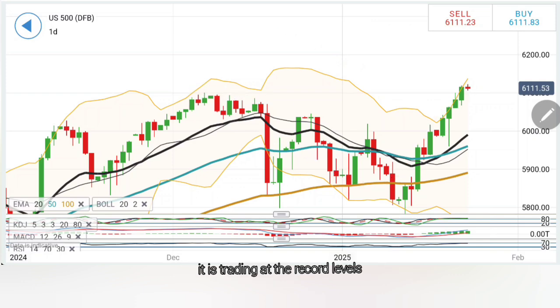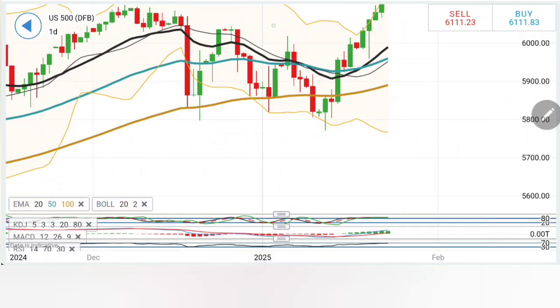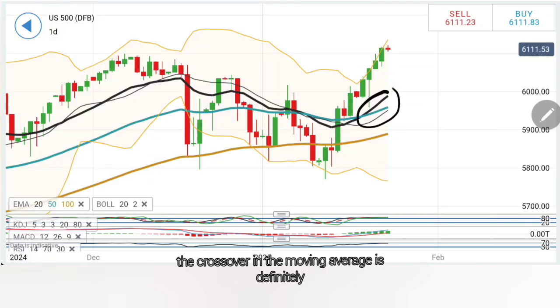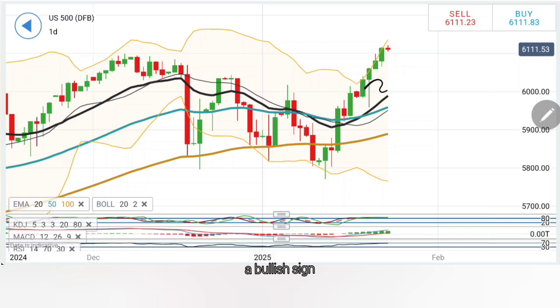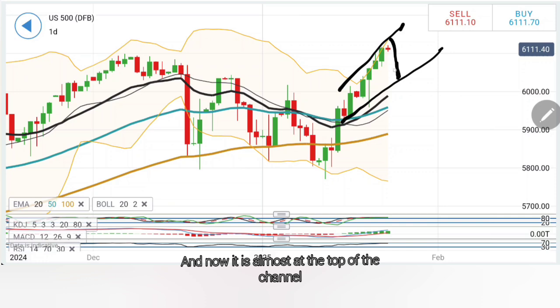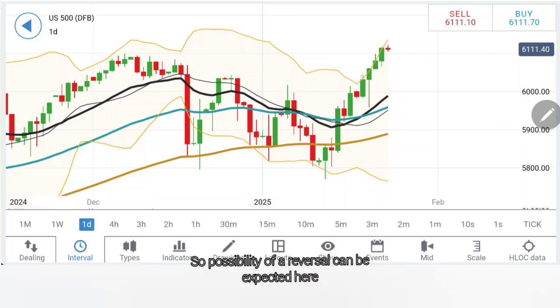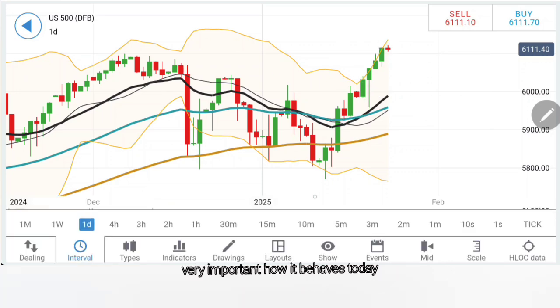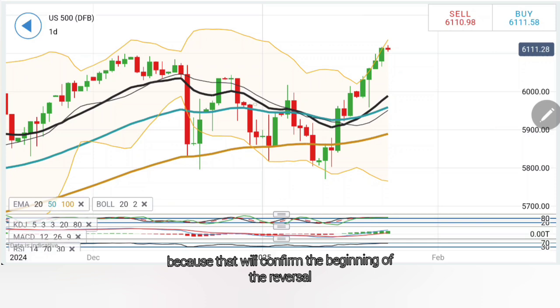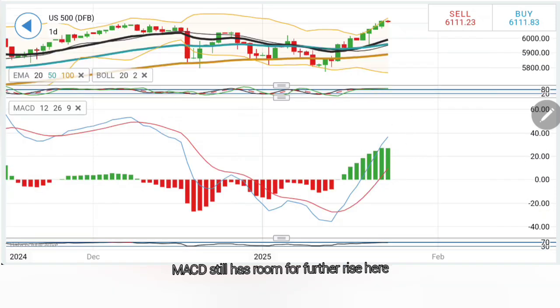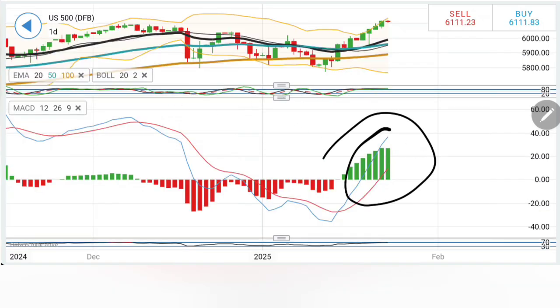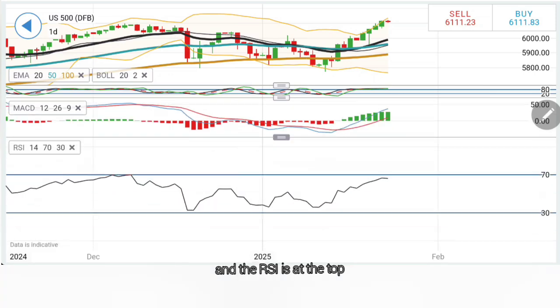Coming now to the daily charts, notice it has breached past the record levels. It is trading at the record levels, and it is a record run as well, hitting the lows at 5800. It has seen the highs at 6100. On the daily charts, the crossover in the moving average is definitely a bullish sign, but look at the formation here. See, it has shown extreme, strong bullish candles here, and now it is almost at the top of the channel, so possibility of a reversal can be expected here. And now it is very, very important how it behaves today, because that will confirm the beginning of the reversal. MACD still has room for further rise here on the daily charts, though the stochastic is overbought and the RSI is at the top.